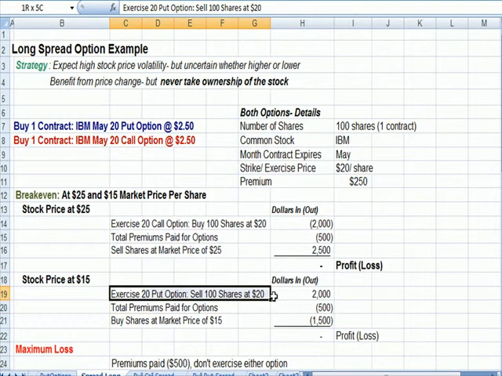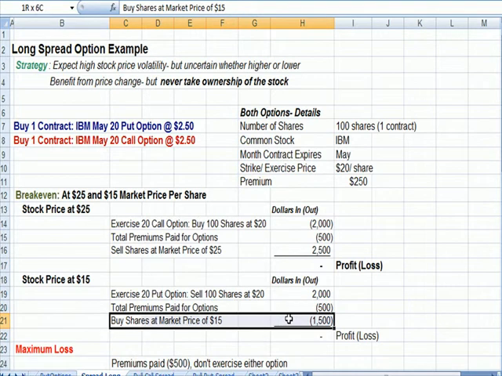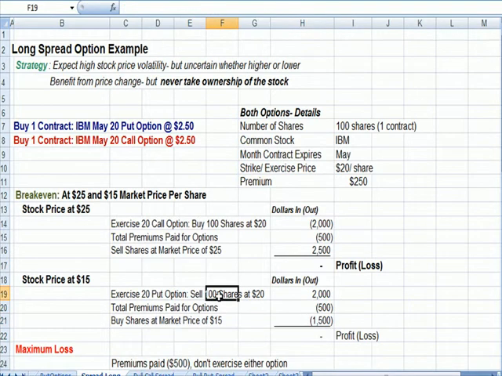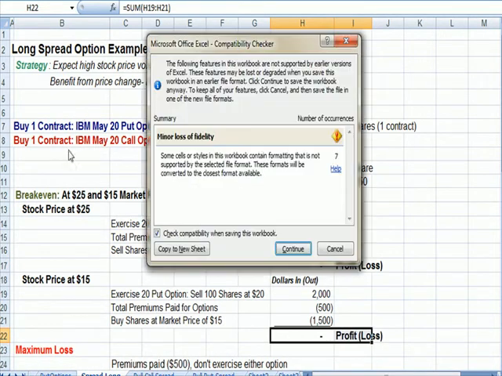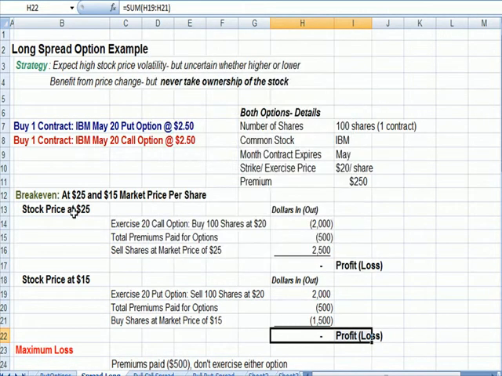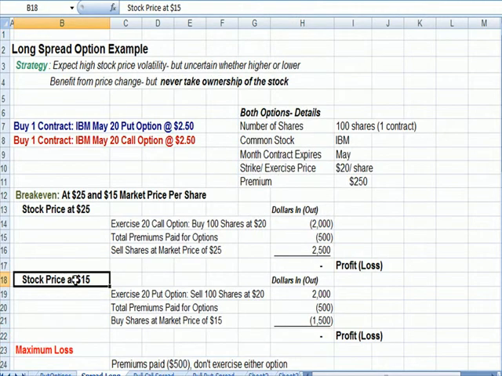We've sold the shares here, 100 shares. Now we go out and we buy those shares at $15 so we can make delivery to the buyer that we sold to at 20. Those shares cost us $1,500, again no profit or loss. So we actually have 2 break-evens on this long spread, 25 and 15.